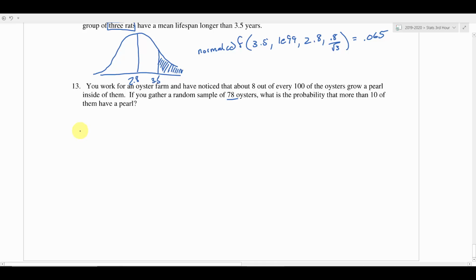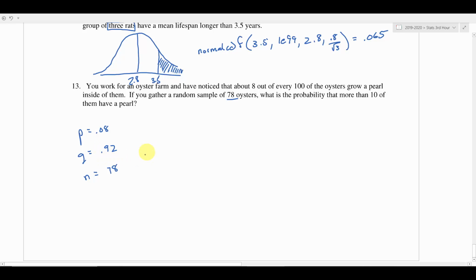So our important information, right, the proportion or the probability of success here is going to be 0.08. It's 8 divided by 100. The probability of failure, or q, is going to be the complement of that, 1 minus 0.08, so we'll get 0.92. And then our sample size, the number of trials, is 78. Okay, so that's really all of the important information that we need.